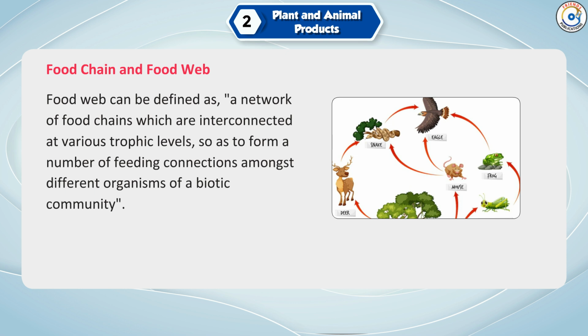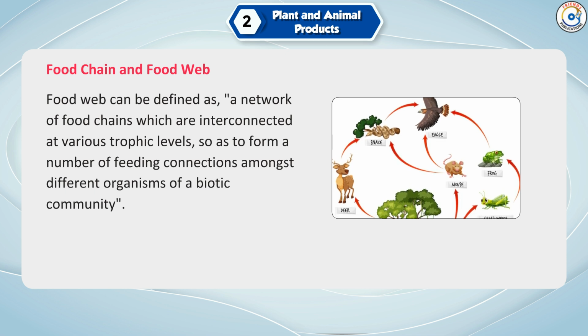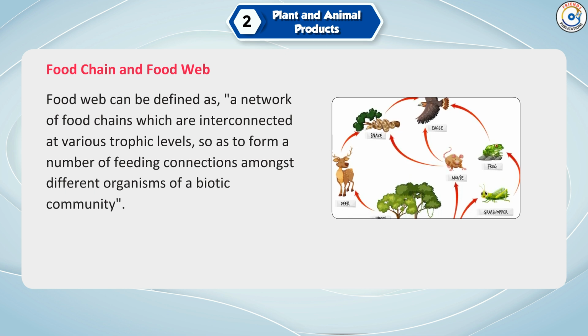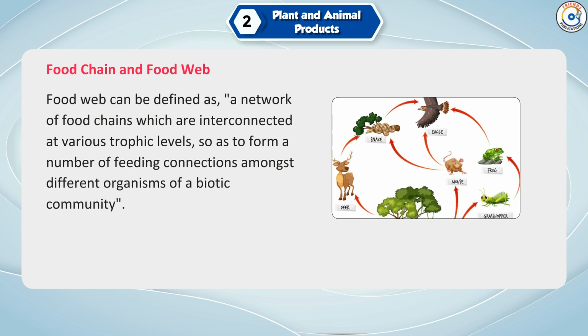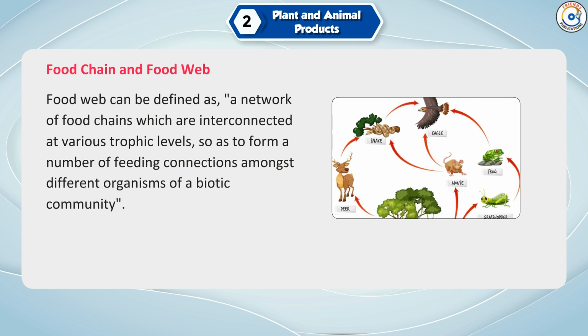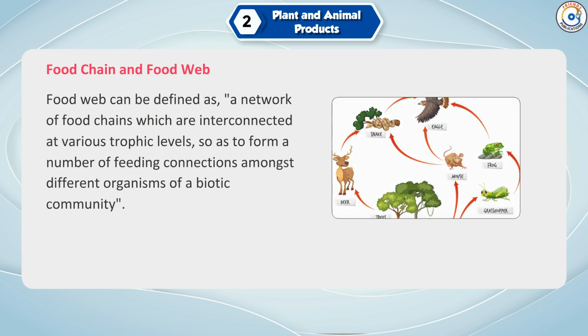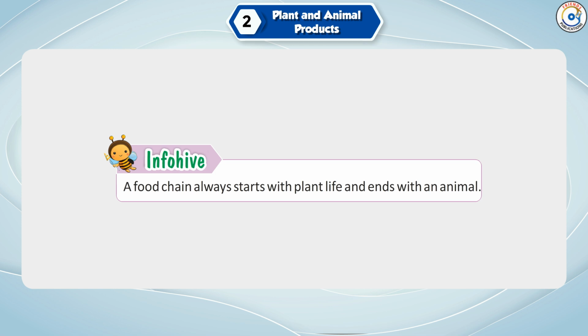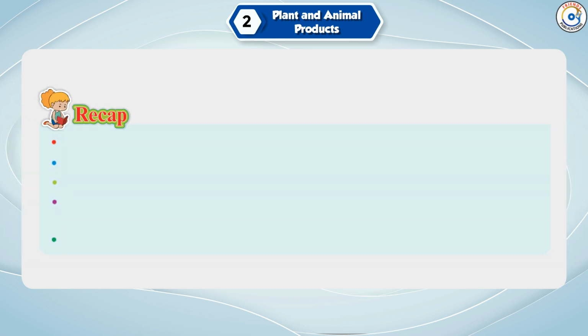Food web can be defined as a network of food chains which are interconnected at various trophic levels so as to form a number of feeding connections amongst different organisms of a biotic community. Info Hive. A food chain always starts with plant life and ends with an animal.